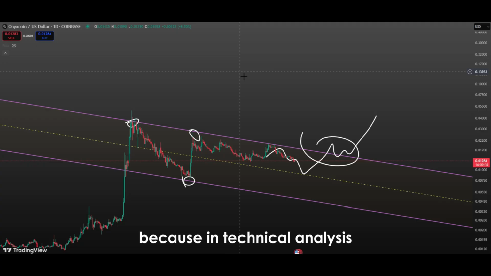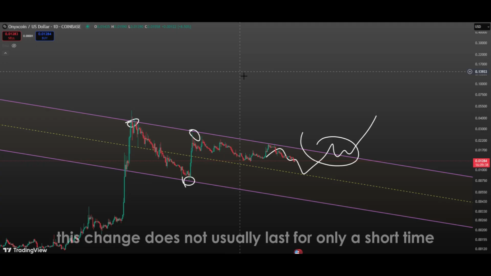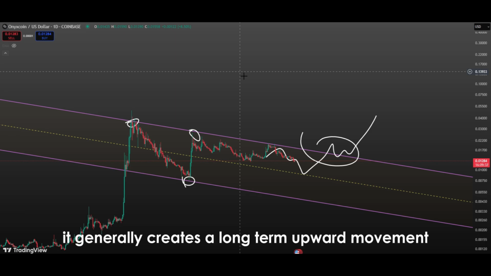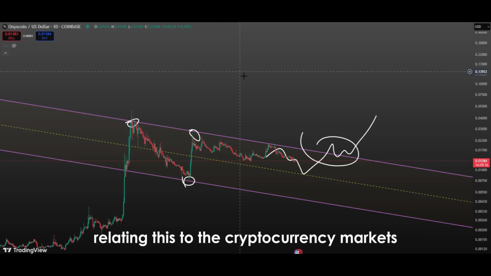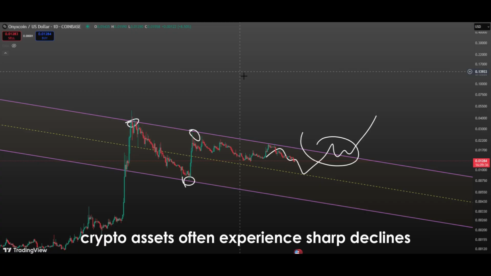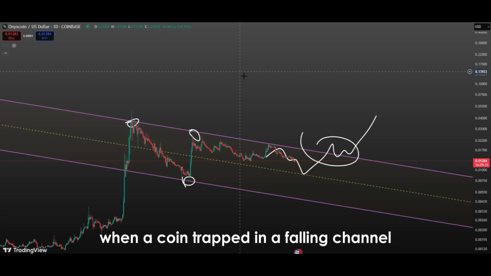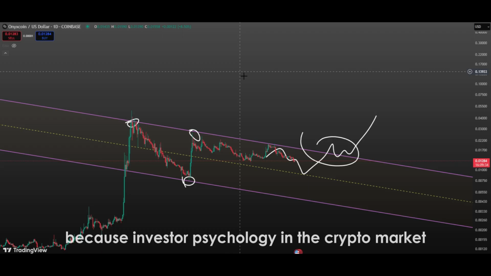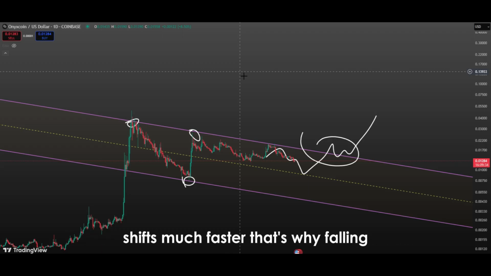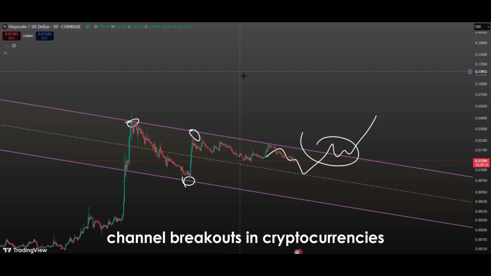Because in technical analysis, it is known that once a trend changes, this change does not usually last for only a short time. When an uptrend begins, it generally creates a long-term upward movement. Relating this to the cryptocurrency markets, crypto assets often experience sharp declines and sharp rises. When a coin trapped in a falling channel breaks the upper band, it draws great attention from investors, because investor psychology in the crypto market shifts much faster. That's why falling channel breakouts in cryptocurrencies often lead to very strong rises.